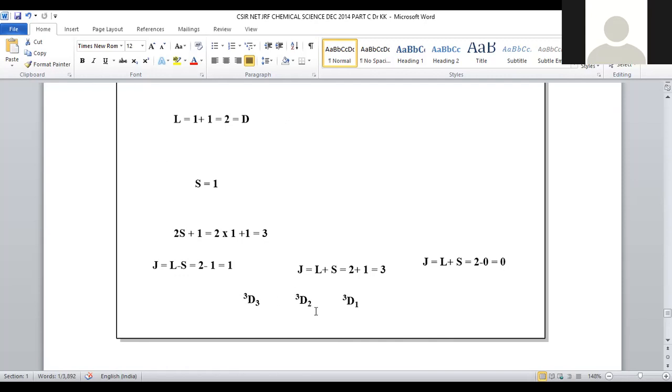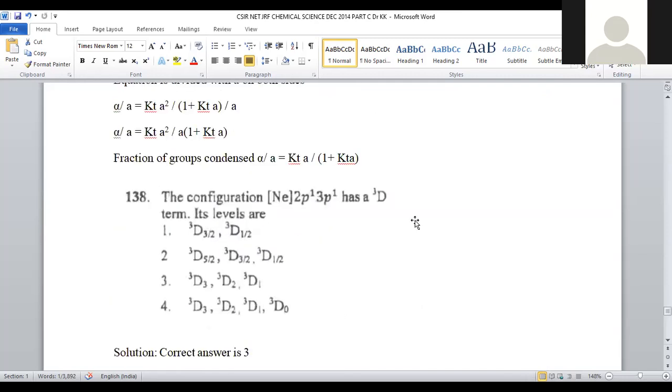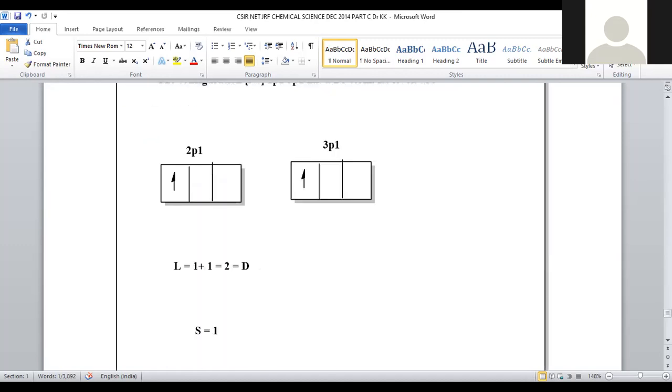In that case, 3D2 will be the term symbol. So 3D3, 3D2, 3D1, these are the possible levels for the 3D term symbol. 3D3, 3D2, 3D1, all are provided in option number 3. For question number 138, option number 3 is the correct answer.